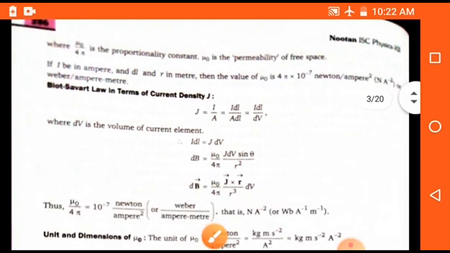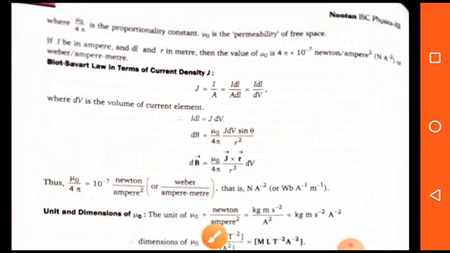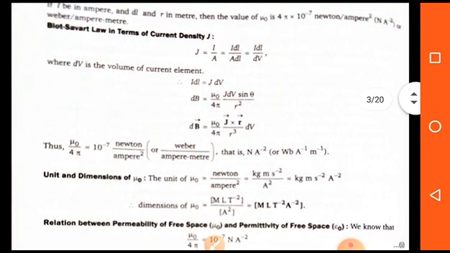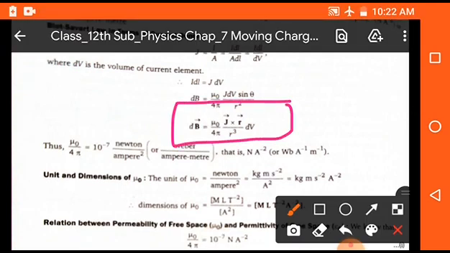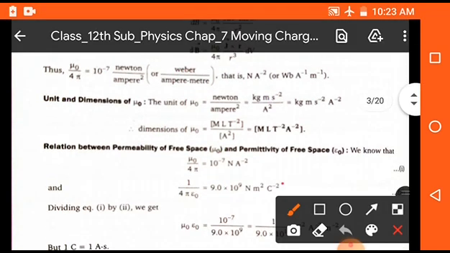So if we want to explain the Biot-Savart law in terms of current density, then we can use this formula: dB is equal to mu naught upon 4 pi, J cross r upon r cube, into dV. This is also known as the vector form because here we use the vector notation. Now the unit of mu naught is kg meter s to the power minus 2 A to the power minus 2, and the dimension of mu naught is M L T to the power minus 2 A to the power minus 2.